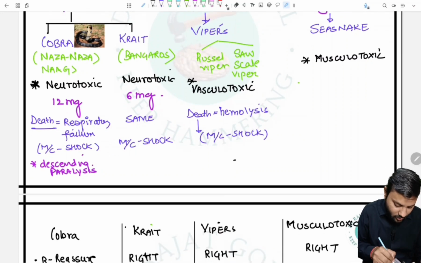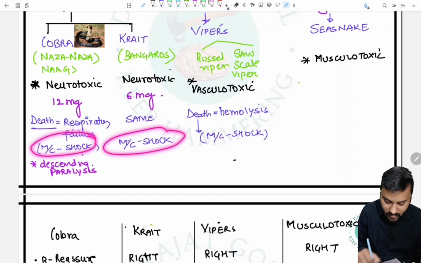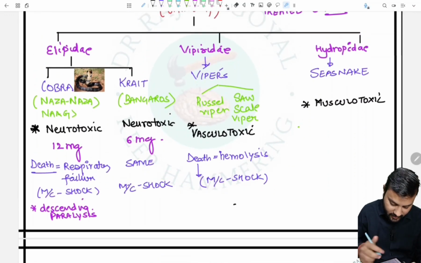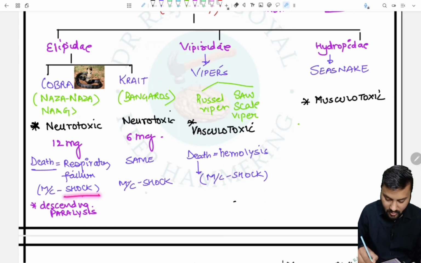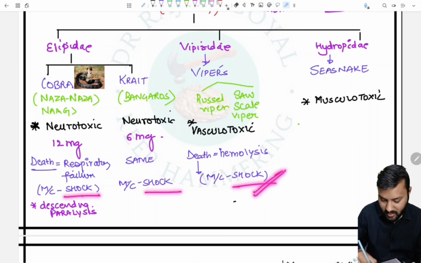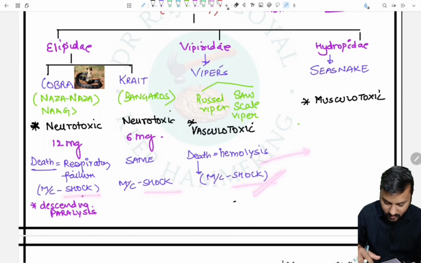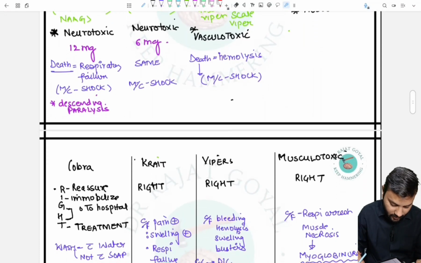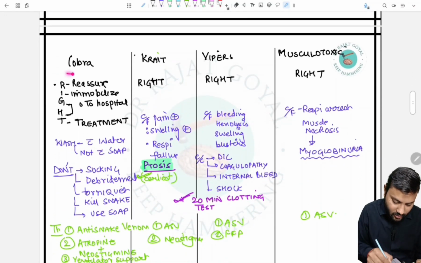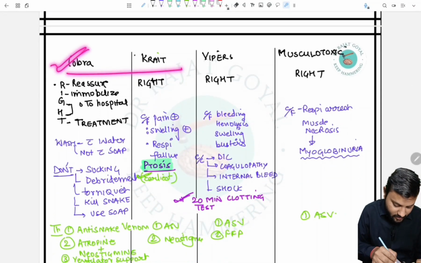Overall, in any case of snake bite, the most common cause of death is shock, because the person becomes very anxious after the bite of the snake. Now in the cobra and the krait, all the features are almost similar.